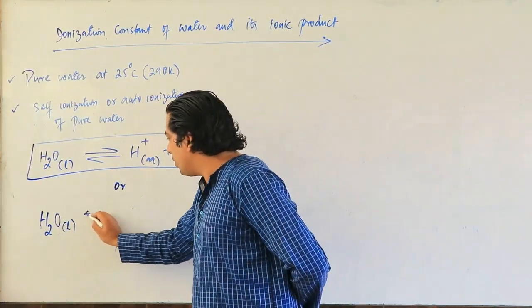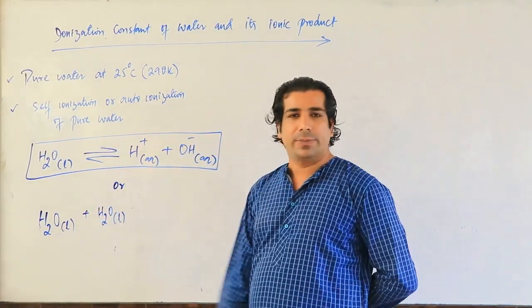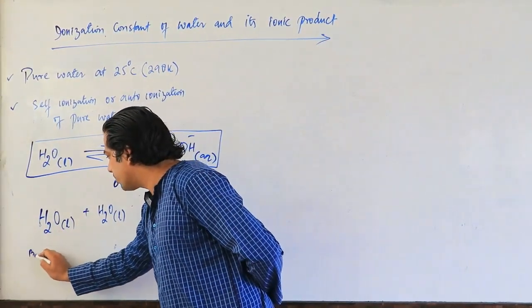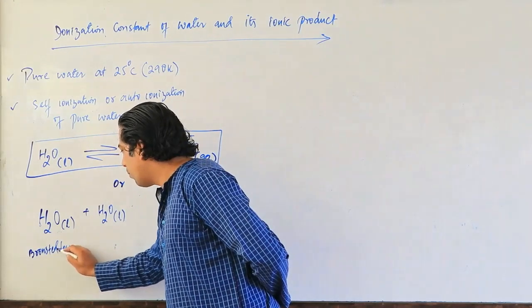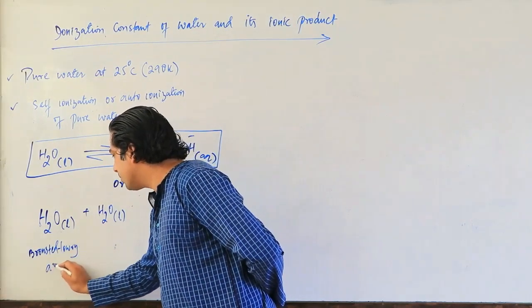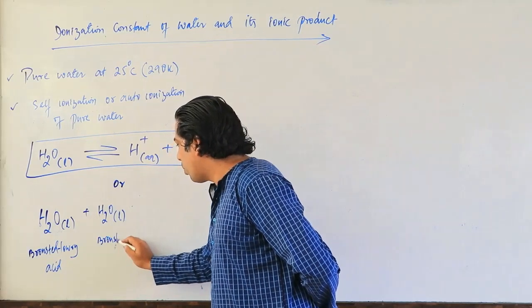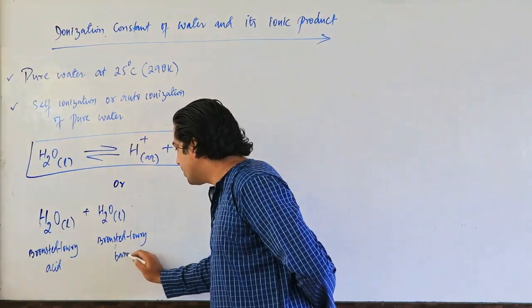Let's take two water molecules. Let us call the first water molecule the Bronsted-Lowry acid, and the second one the Bronsted-Lowry base.